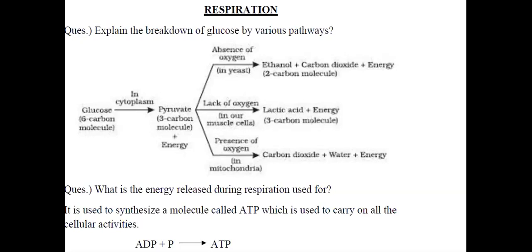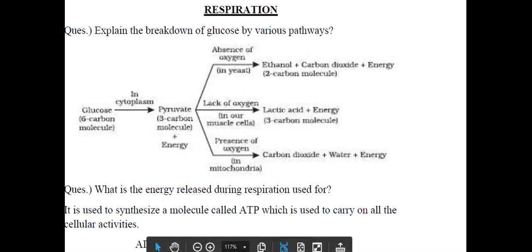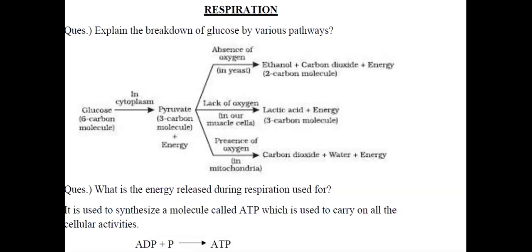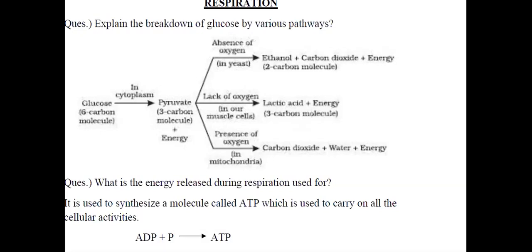Whereas in the absence of oxygen, as takes place in yeast, it breaks down and forms a 2-carbon molecule called ethanol, carbon dioxide, and energy. But if there is a lack of oxygen, by which I mean an insufficient supply of oxygen, as happens in our muscle cells during rigorous exercise, the pyruvate breaks down into lactic acid and energy.